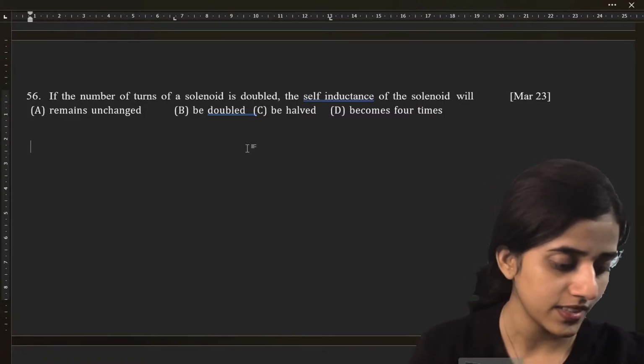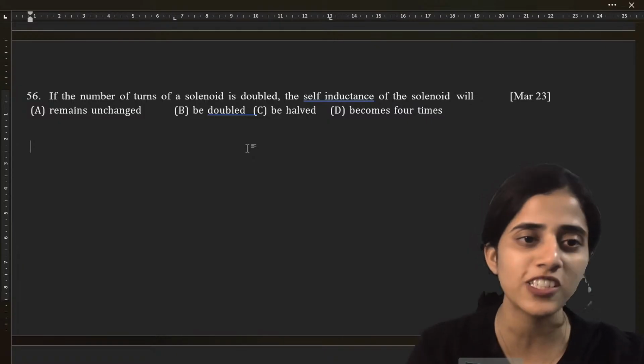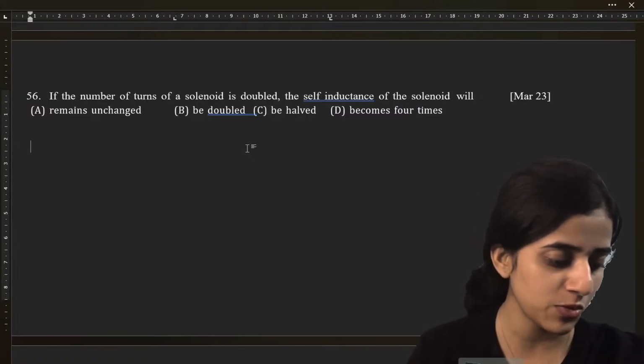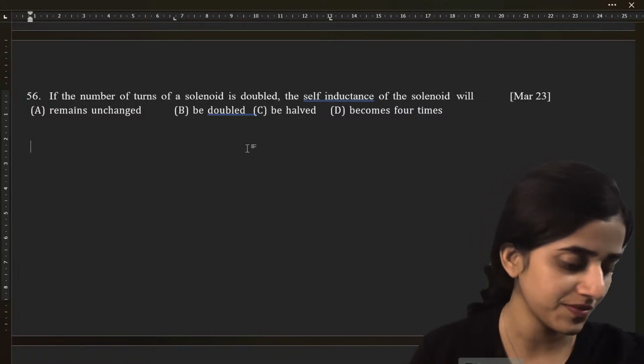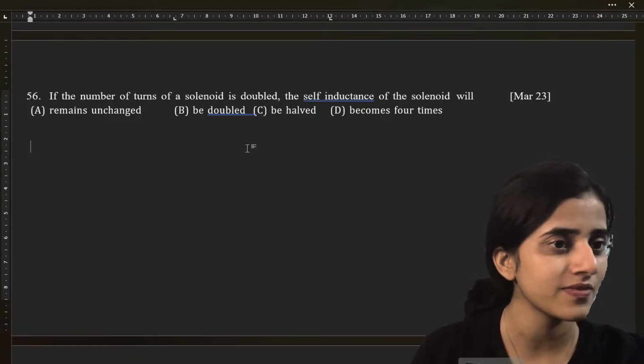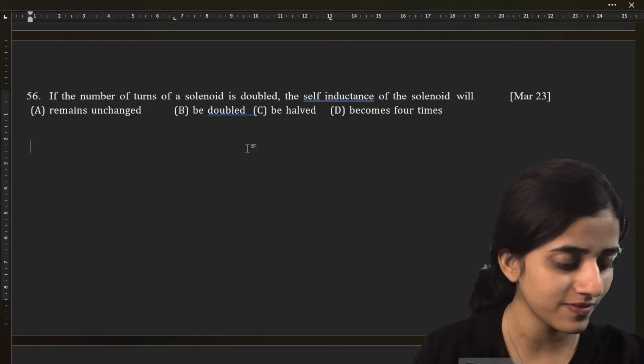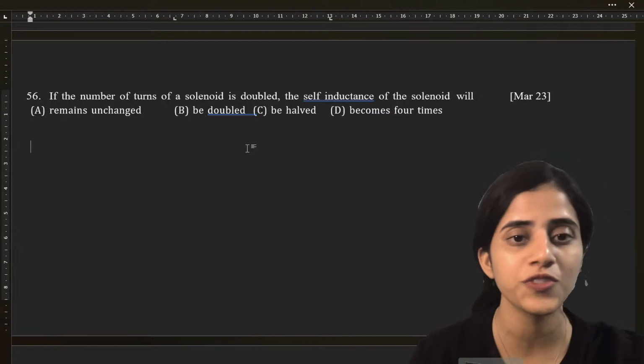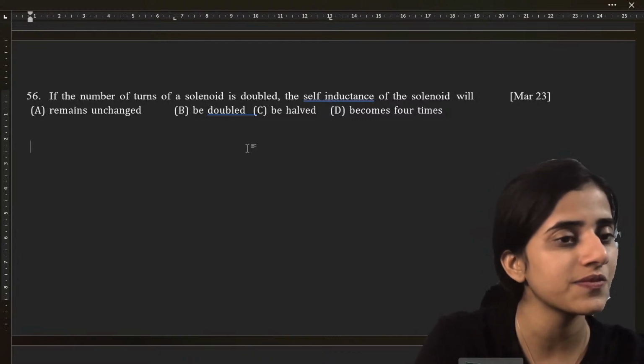Doubled DG. Who said option G? Becomes 4 times. Half. Okay.